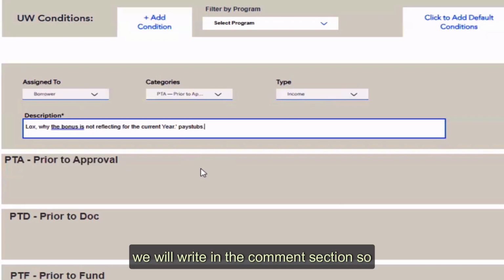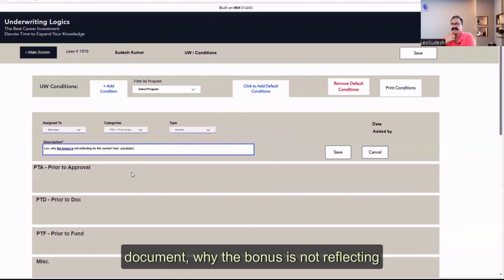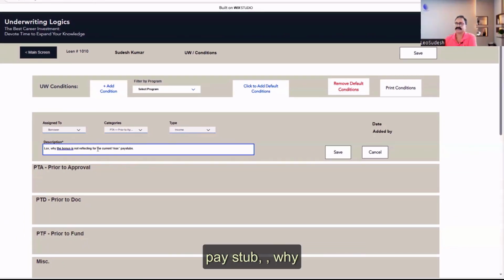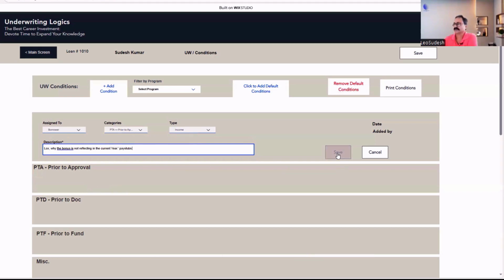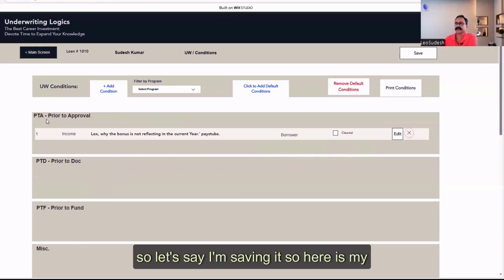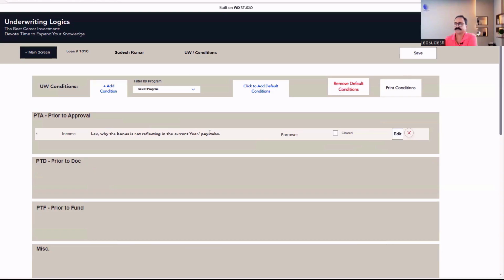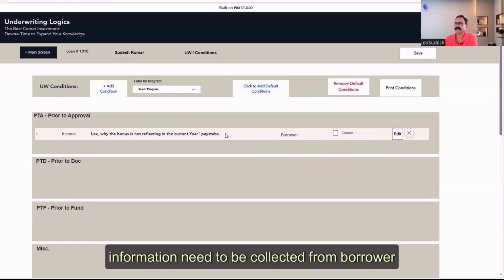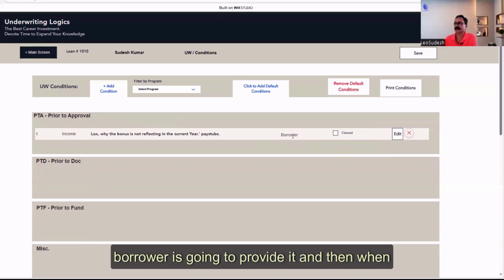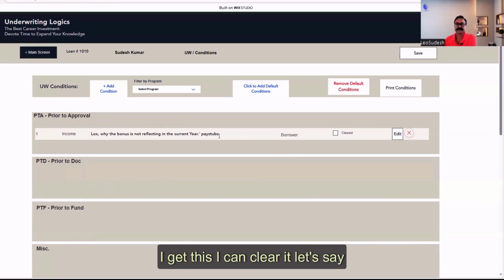That we will write in the comment section, so that whoever the next underwriter or next reviewer is, they can find out why we are asking for this document, why the bonus is not reflecting for the current year in the current year pay stub. How will they get to know otherwise? So let's say I'm saving it. Here my condition is prior to approval, income, LOX why the bonus is not reflecting in the current year pay stub. And it is assigned to borrower, which means this information needs to be collected from the borrower. The borrower is going to provide it, and then when I get this, I can clear it.